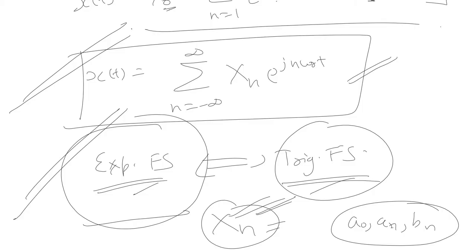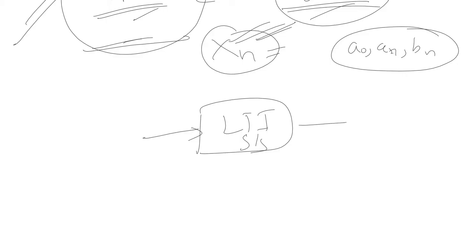And furthermore, the LTI system response to exponential signals is also simpler than the system response to sinusoids. Okay, so if we have an LTI system, the response to exponential signals is much easier to evaluate as compared to sinusoids.